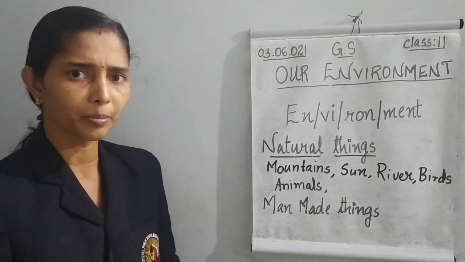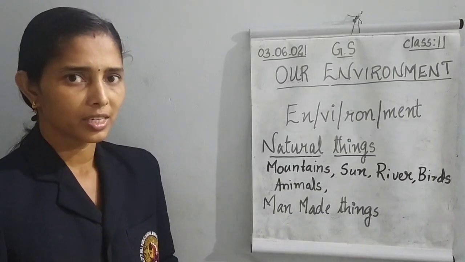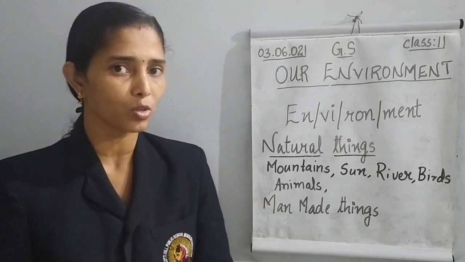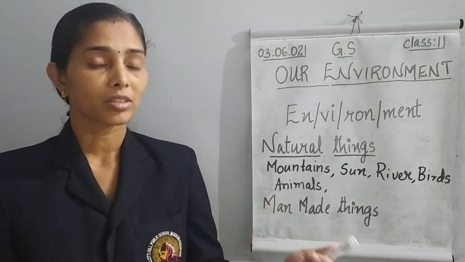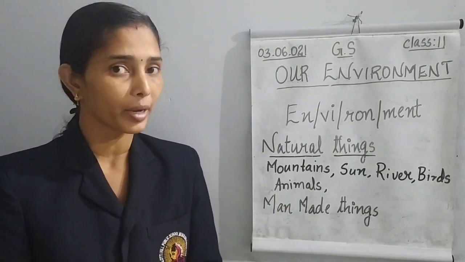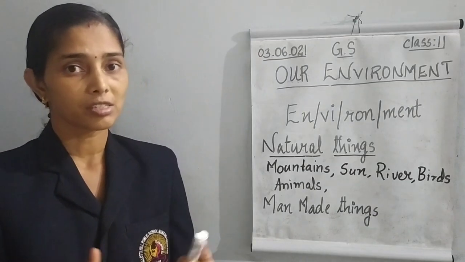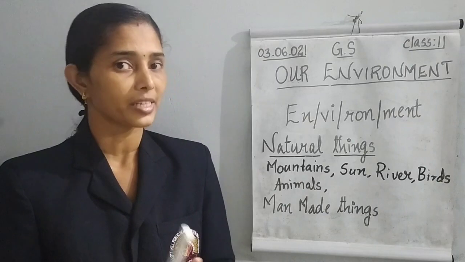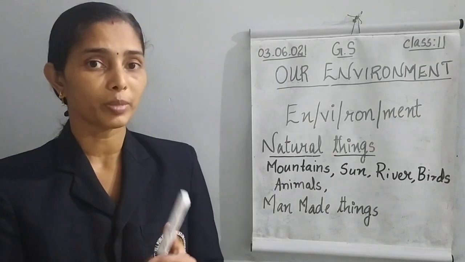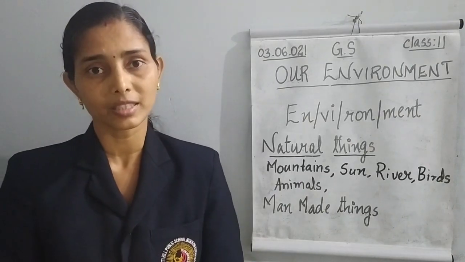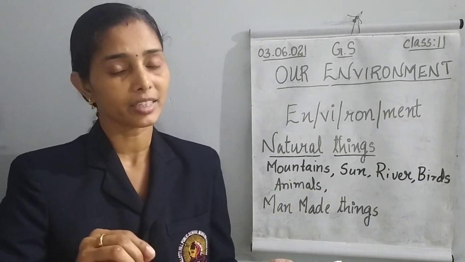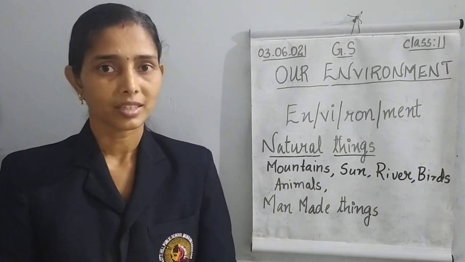Like that, some other materials also we see. When you sit inside the house, many things in the environment you can watch, you can notice. Which are they? In your hand, a pencil will be there, a pen will be there, books will be there. Sometimes you may be sitting on a chair and writing upon the table.